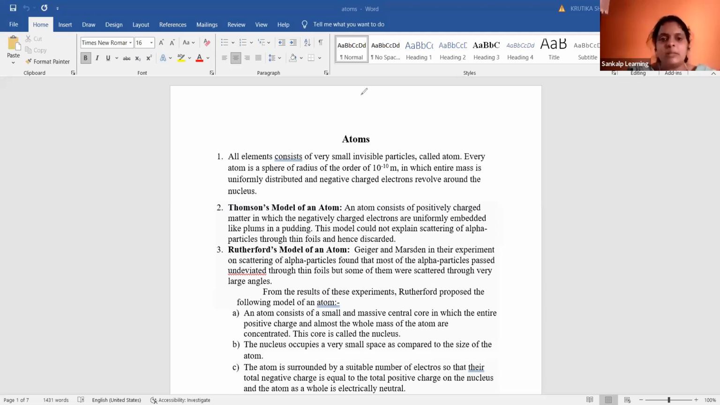So in case of the Thomson's model, yes, Meghna, good afternoon. Now you joined it. Yes. So Thomson's model of an atom, it consists of a positively charged matter in which the negatively charged electrons are uniformly embedded like a pearls of in a pudding.